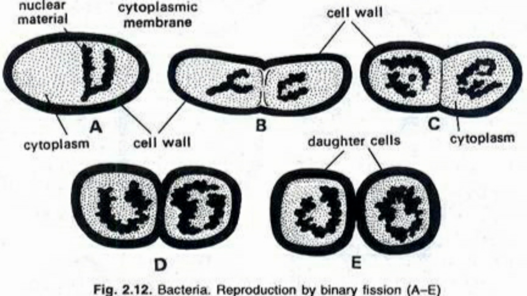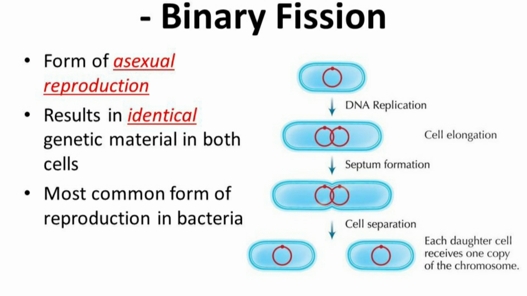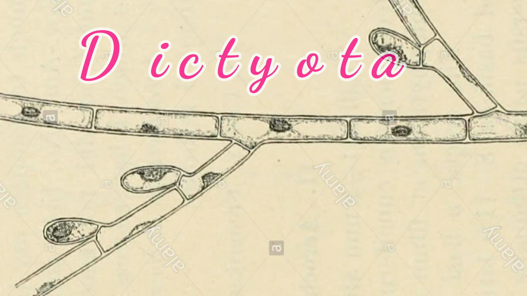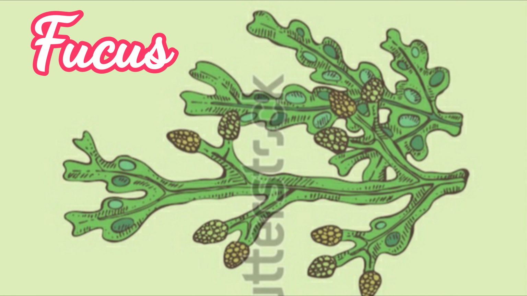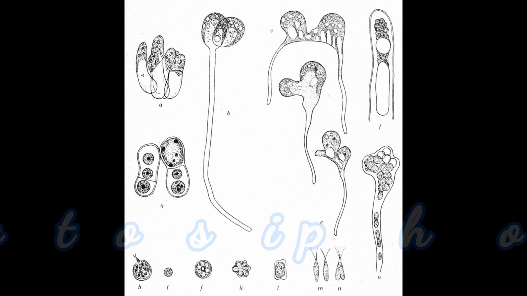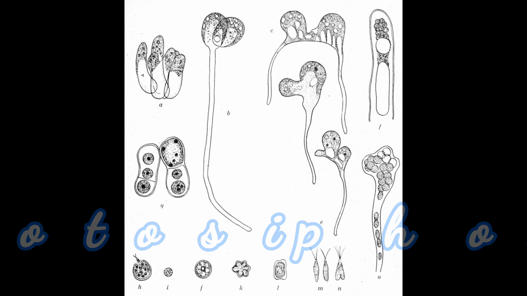In this process, the unicellular mother cell divides mitotically to form two daughter cells that are identical to each other as well as the mother cell. Each daughter cell eventually grows into an independent organism. The second method is buds. Some algae produce adventitious branches like Dictyota, Fucus, or buds like Protosiphon.